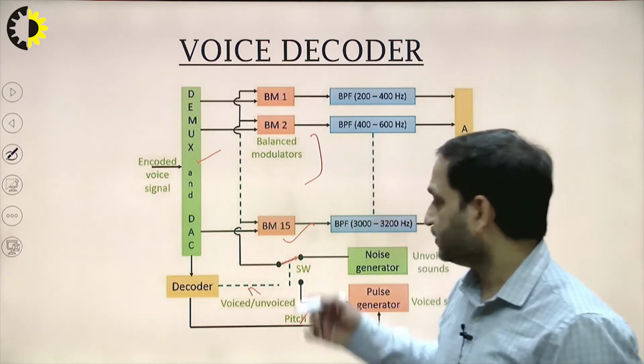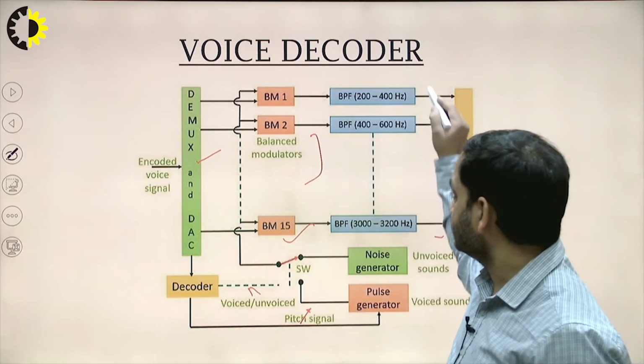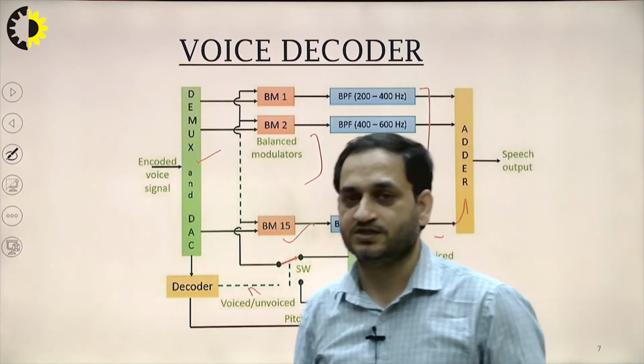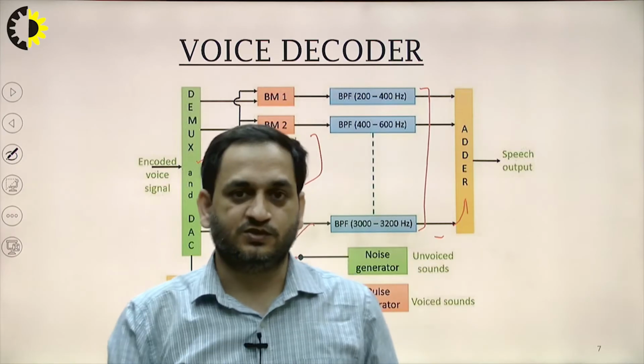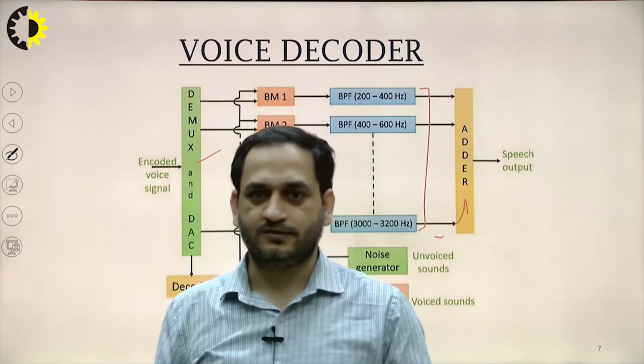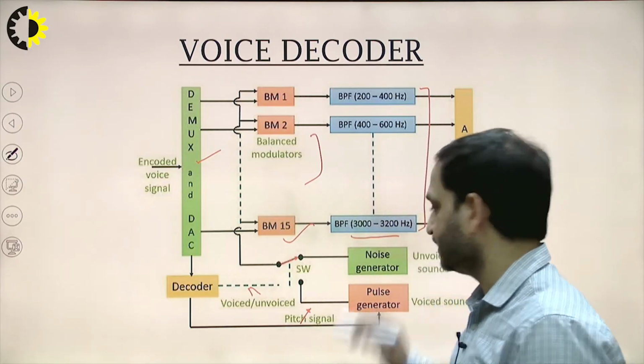Okay, so for that again we are using the band pass filters. So this is the band pass filter, again the same frequency range we have to obtain, which we are using at the encoder side, which is 200 to 3200 hertz. Okay, so this is the band pass filter.